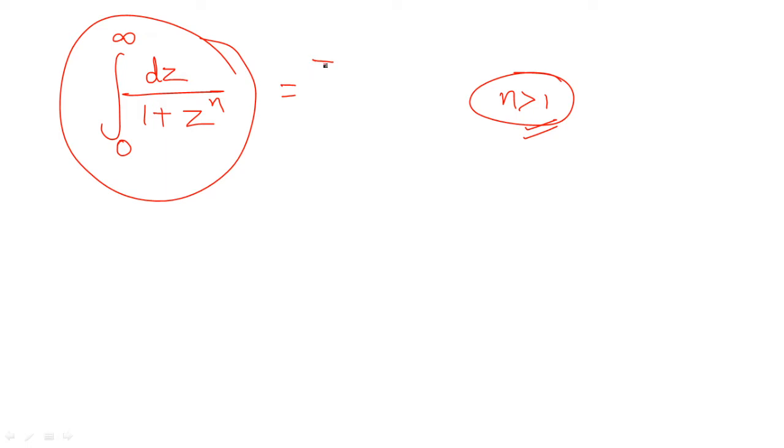In this case, you can directly write your answer with this expression, that is pi by n cosec pi by n. That's it. You don't need to work through the steps, for example finding the poles, then finding the residues corresponding to those poles, and then relating with Cauchy's residue theorem. You just need to write this expression as per the given form, and you will get the answer. So pi by n cosec pi by n. This is a very important form. If you were not familiar with it till now, you can prepare it, as there are great chances you can have a question based on this one in your upcoming exam.